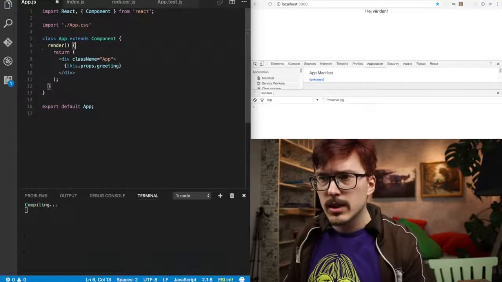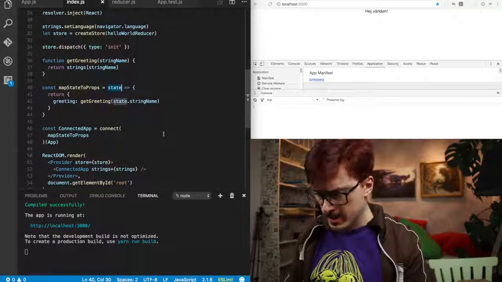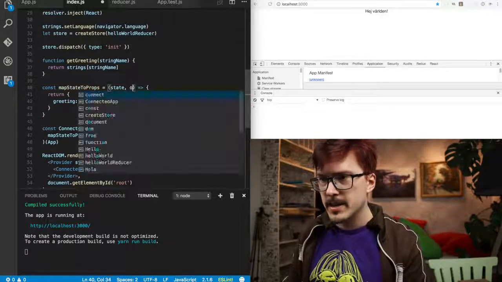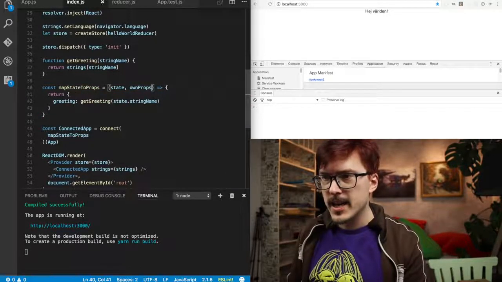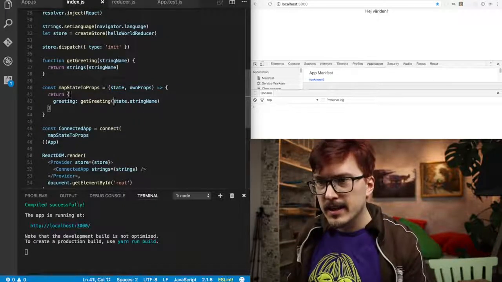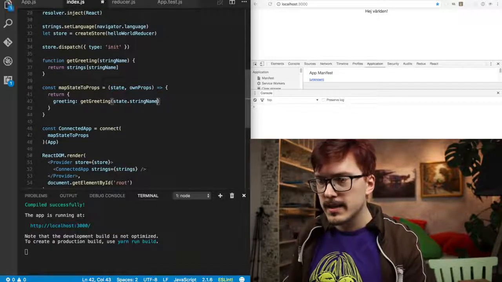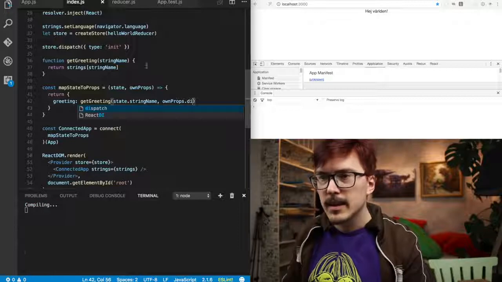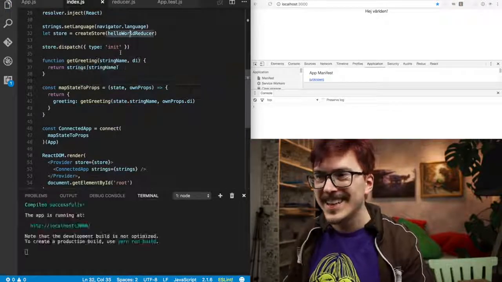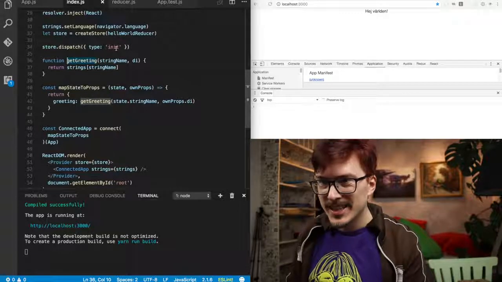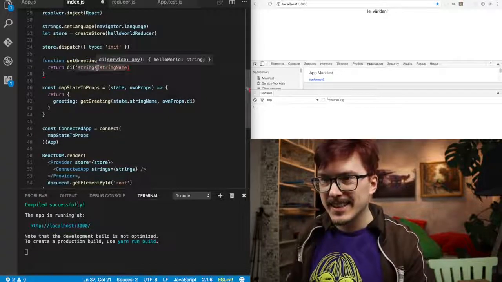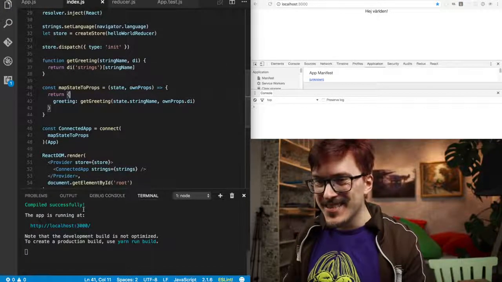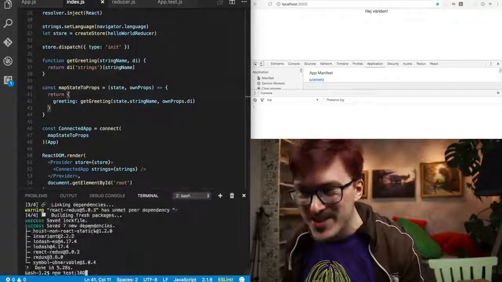We just need to access it from a more convoluted place, because I think that this thing here now has its own props, so we need to pass in own props.di, and that will be di here, so that we can do di and get the strings and the string name. Yes! Oh my god! This is so convoluted!